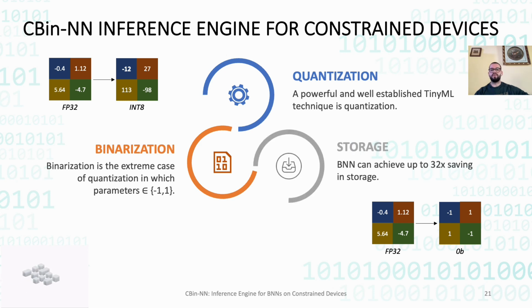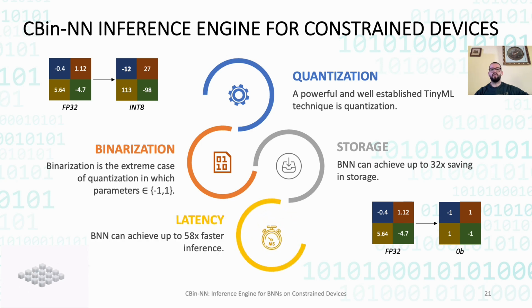This approach achieves significant benefits on the edge, including up to 32 times storage savings and up to 58 times faster inference. Given these advantages, we developed an inference library for binarized neural networks that can run on resource-constrained devices, namely CBIN neural network. The library is written in plain C language and designed for easy use on any edge device, with particular emphasis on memory usage.